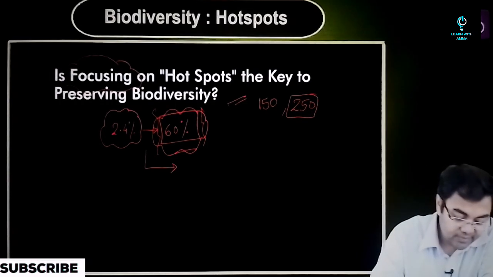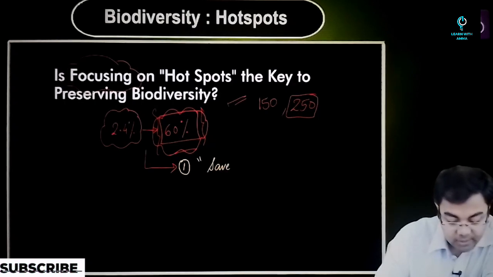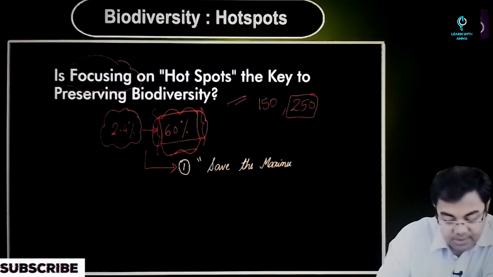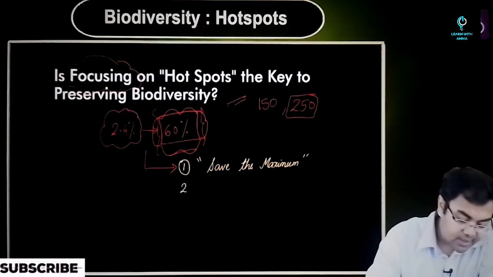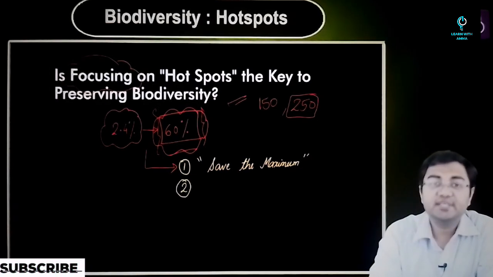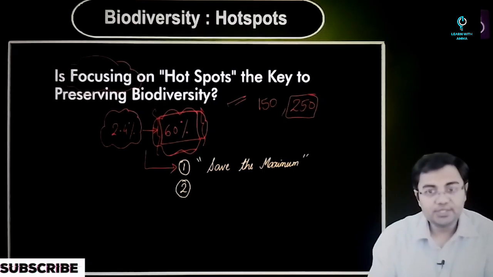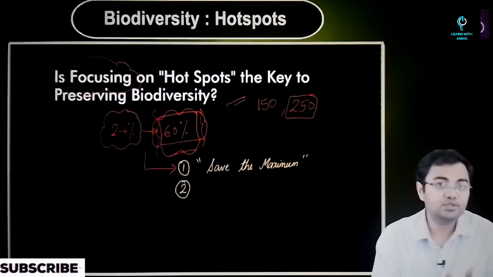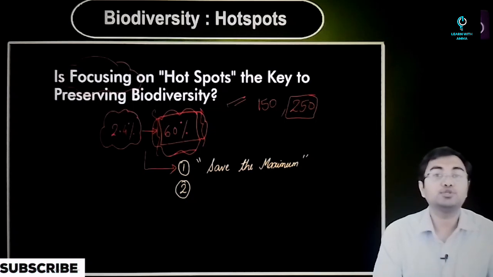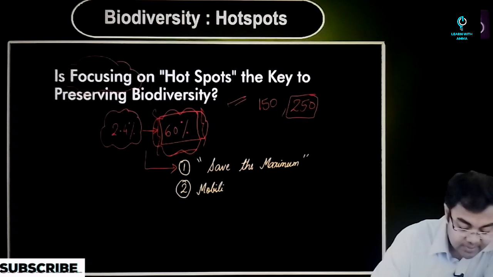So the first thing that we can say is that it's an approach which is basically a kind of save the maximum strategy, right? We are trying to save the maximum with the resources that we have. Not only this, when you have a concept like this, mobilizing of funds also becomes very easy, because you know that these are the areas to focus upon. So all the economic steps that need to be taken for the conservation efforts can also be taken very easily. So very importantly, mobilizing the funds becomes easier.